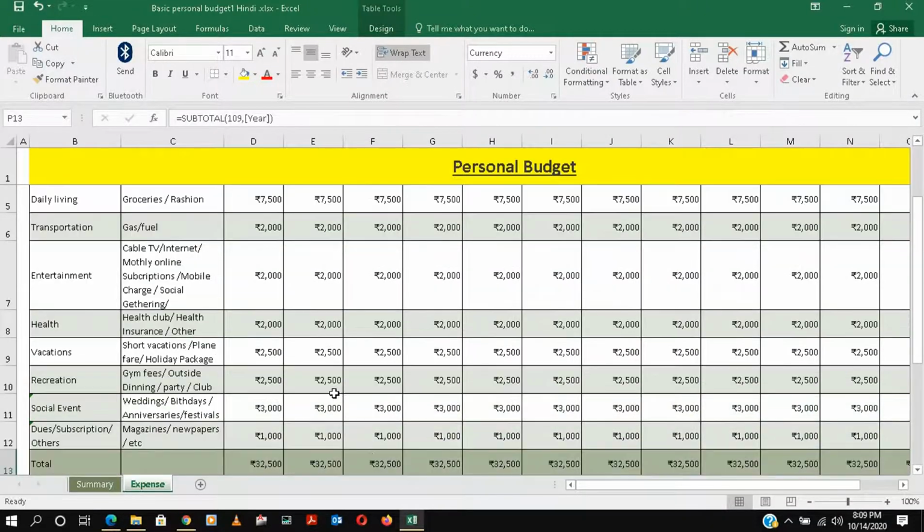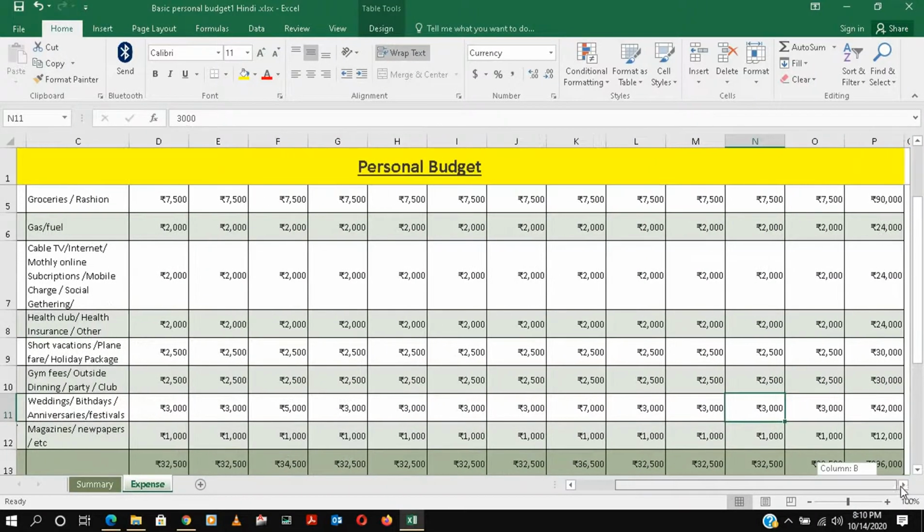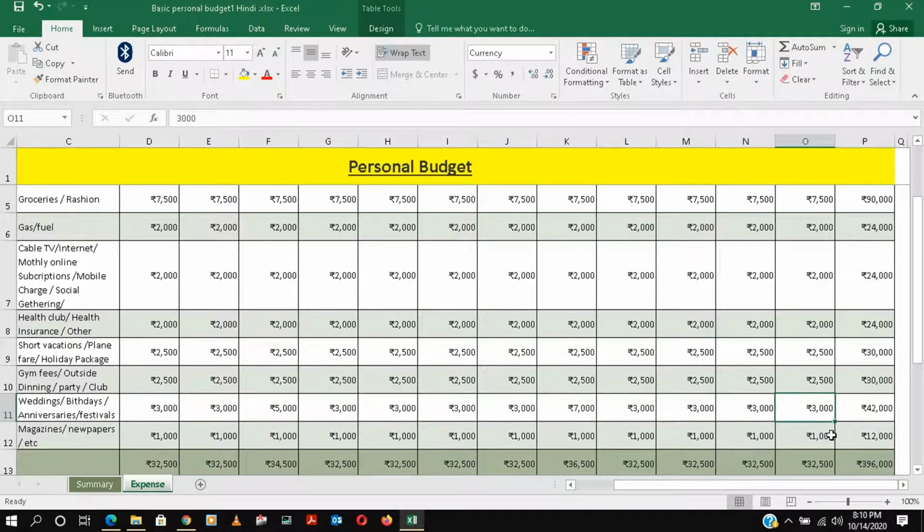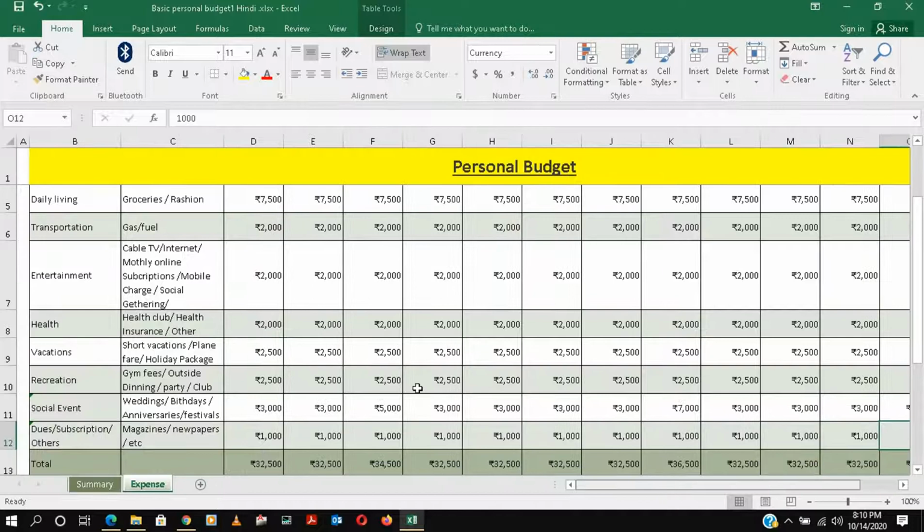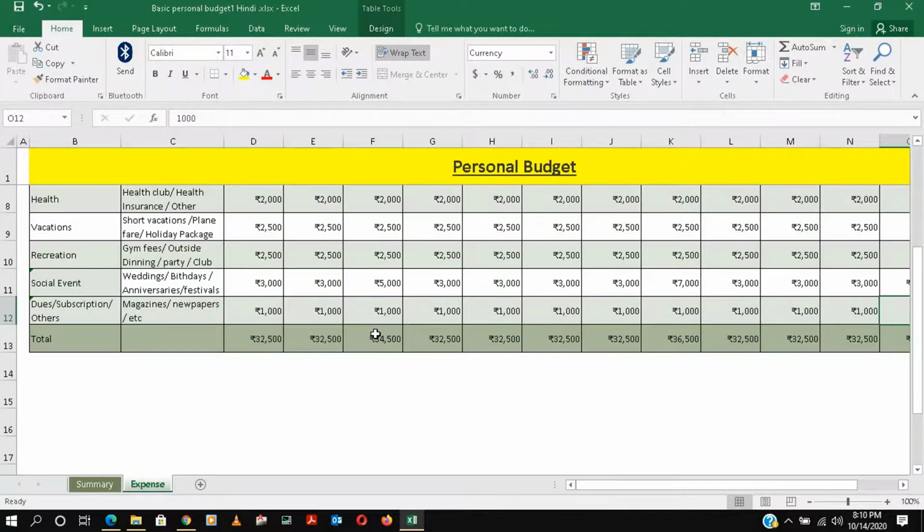Maybe in March the social events are more, so we will put 5,000 here. Then July and August are more, so we'll change the amount here to 7,000. In December we will put more because sometimes we go out in December, so we'll put 25,000 here, or you can put accordingly whatever it is. I put these because I will show you some differences, so it will come.